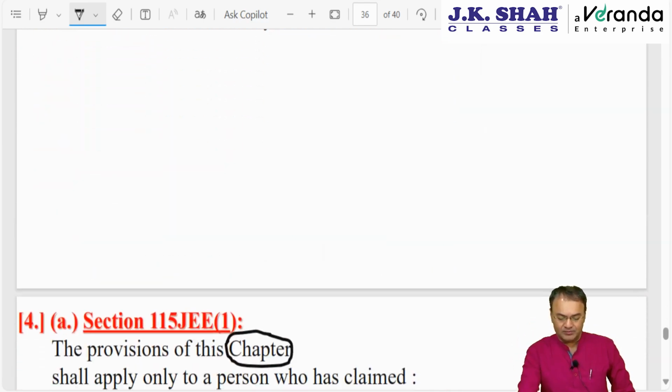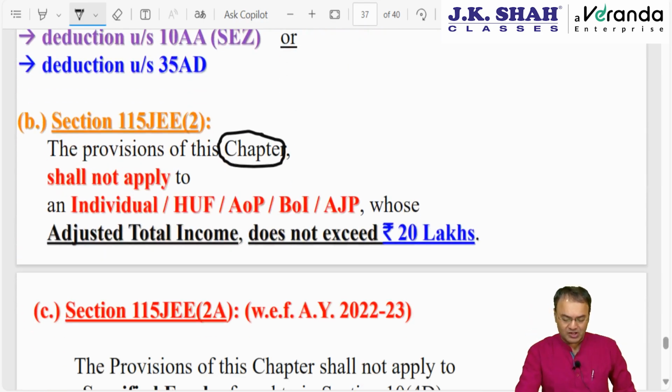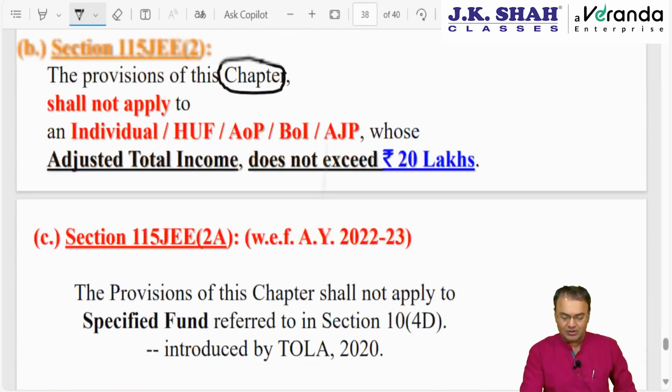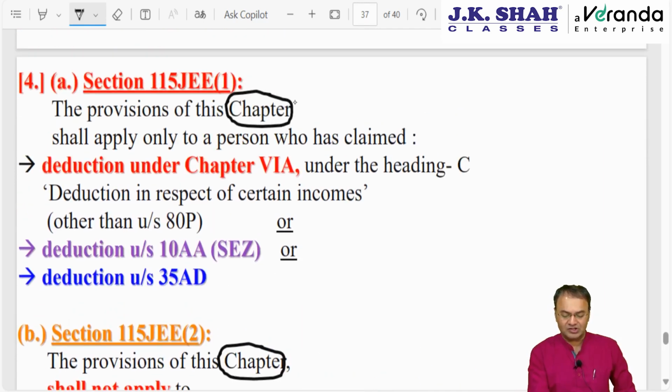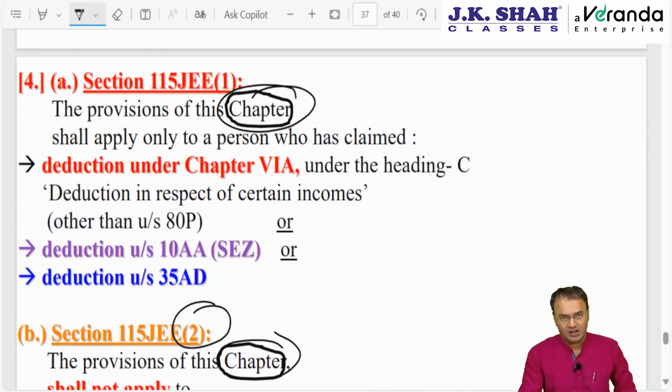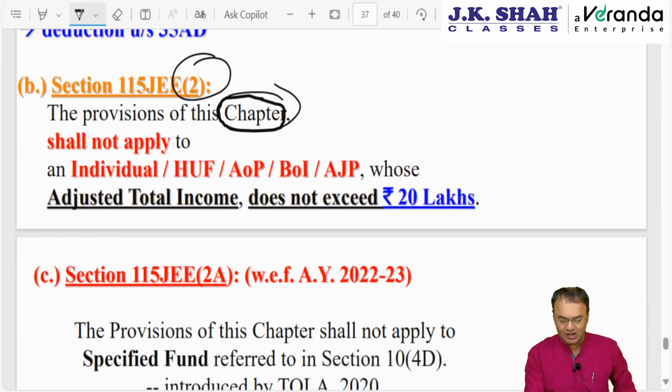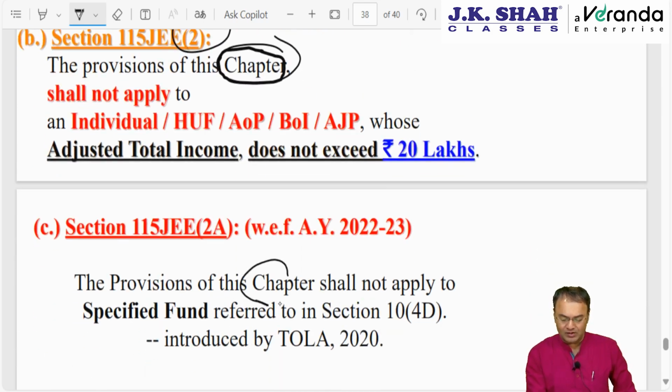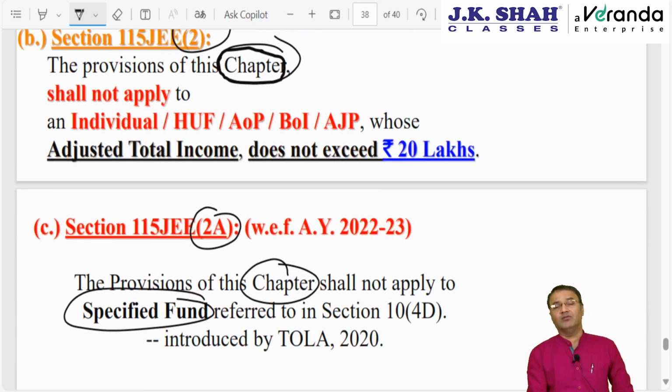Now proceeding further. Now subsection 2A is done. Now everywhere what government did, they said this chapter will not apply. Subsection 2, this chapter will not apply unless ATI exceeds 20 lakh. This chapter will not apply to a specified fund. Agreed. But when government says the whole chapter will not apply, that means not only AMT but even AMT credit cannot be used or utilized. AMT credit will also lapse.